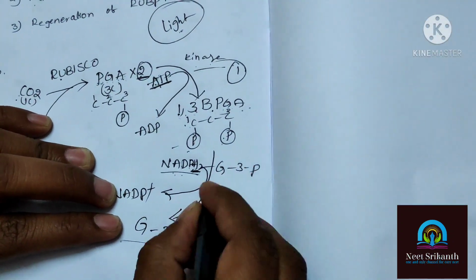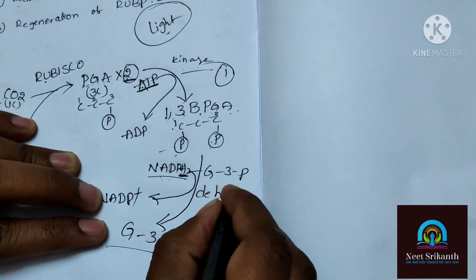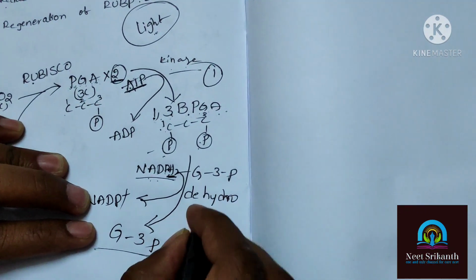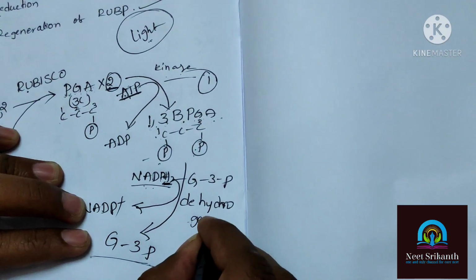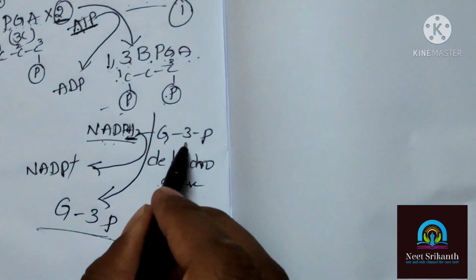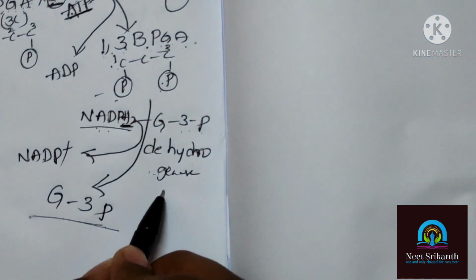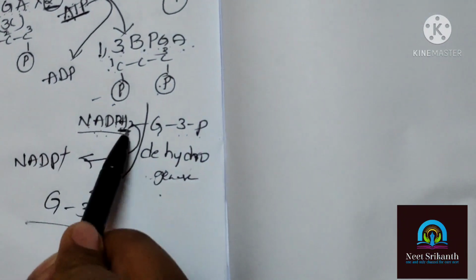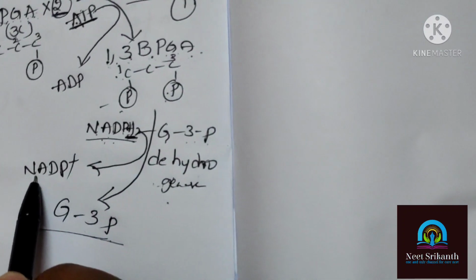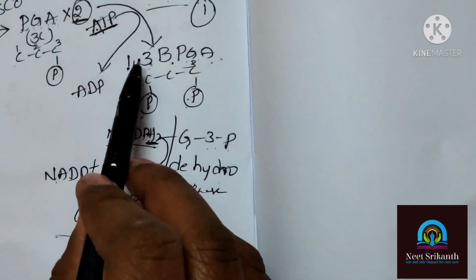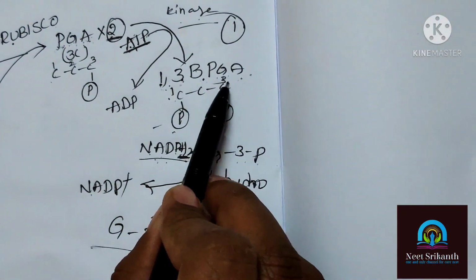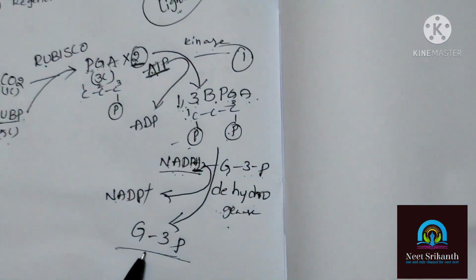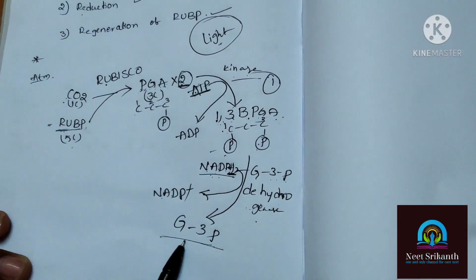So the enzyme name is glyceraldehyde 3-phosphate dehydrogenase. So in the presence of glyceraldehyde 3-phosphate dehydrogenase, NADPH2 is going to lose 2 protons and turn into NADP plus, and the lost protons are attached to 1,3 bisphosphoglyceric acid, and that is turned into glyceraldehyde 3-phosphate.